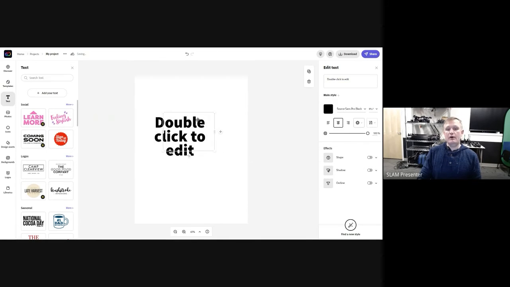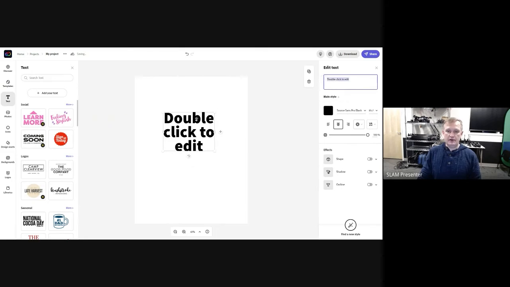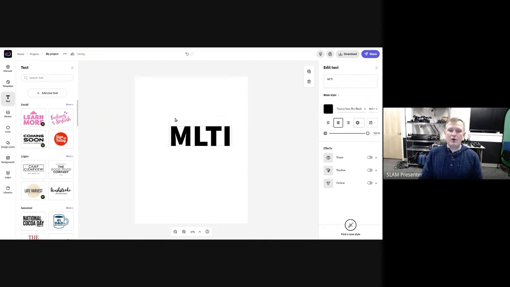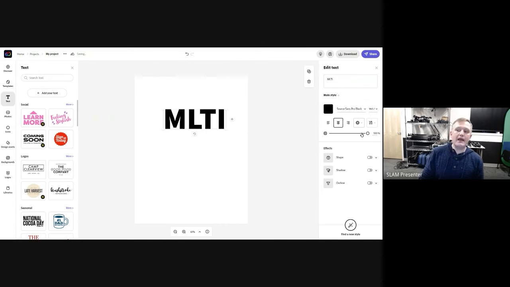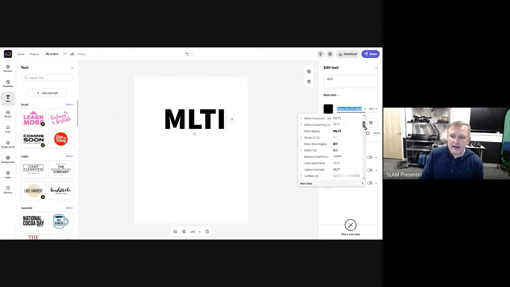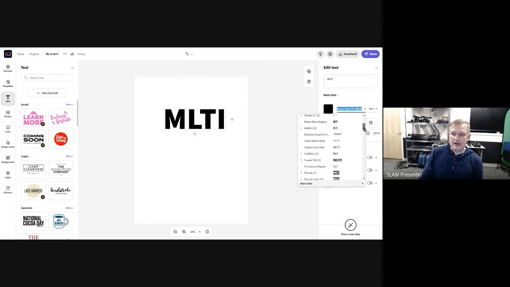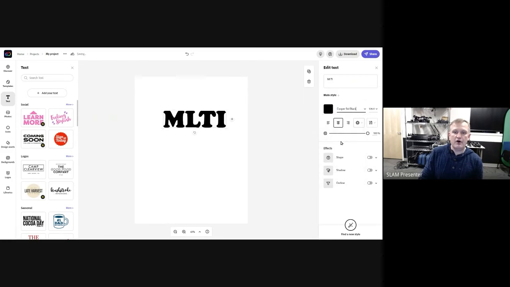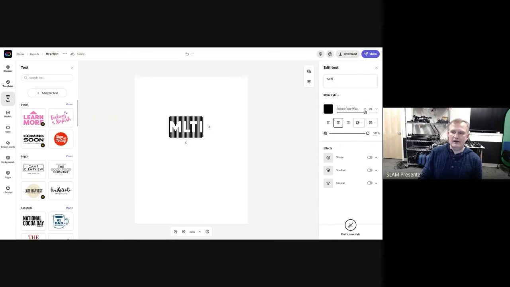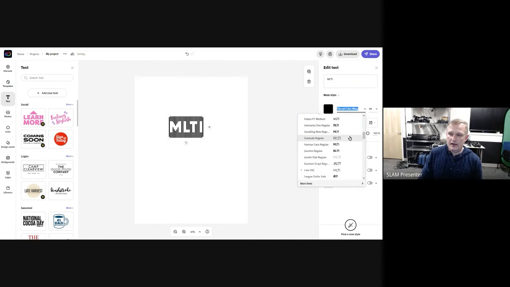Here it is. Now I want to edit it, and I'm going to change this to MLTI. There's my text. Cool. And say I want to change it to a different font. Right below that, you'll see a whole list of fonts. I can scroll down and see what they look like. Here's a little bit different font. I kind of like that. I can click on this and keep going down. Maybe there's another one I like the looks of. Oop, I don't like that one. That's a little bit too busy. That one was pretty simple.